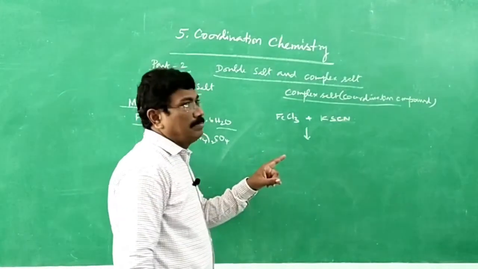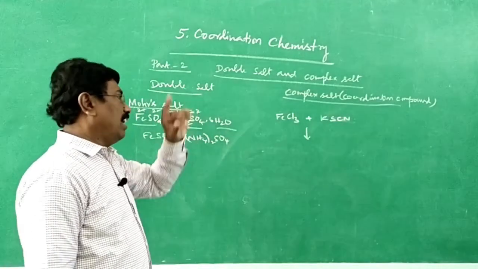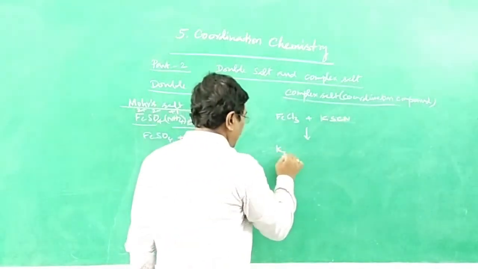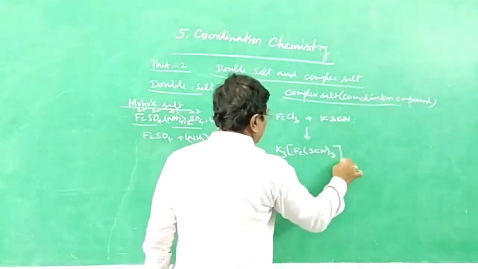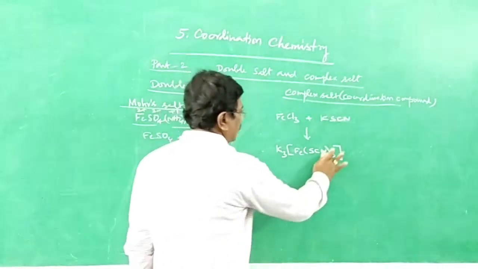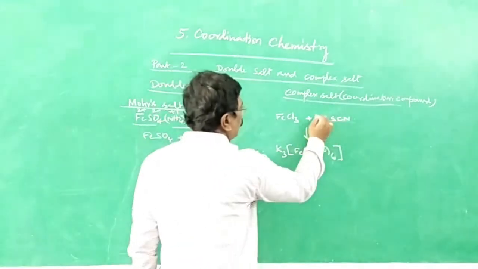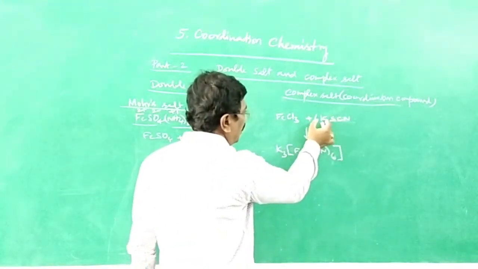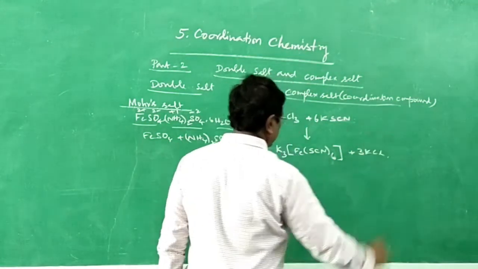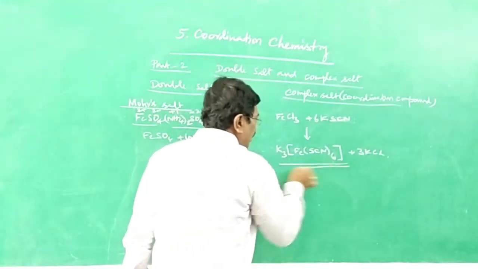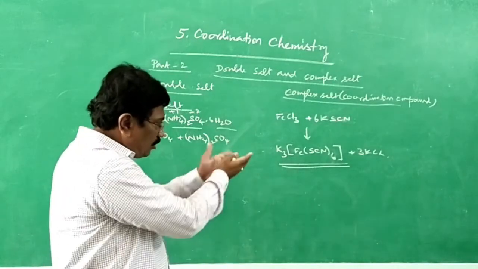Potassium ferrithiocyanate, K3[Fe(SCN)6]. Coordination number for iron is 6, so we need 6 thiocyanate molecules. Out of 6, only 3 are here. 3 potassium and 3 chlorine get combined to give 3 KCl. So, we have got a complex salt. It is not a double salt. It is a complex salt. As per the drawings, you may understand now.